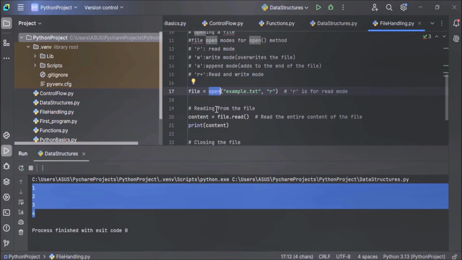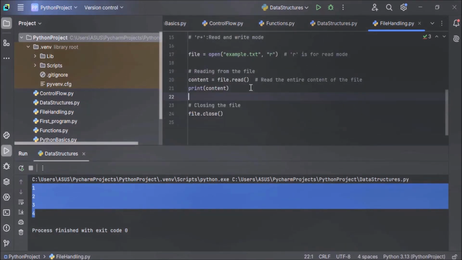After opening the file, we have to read the file. To read the file, we have used the read method. File object, file.read method. This read method will read the entire content of the file and return it as a string, and the content is stored in a content variable. And after reading the content of the file, we are displaying the content using the print method.